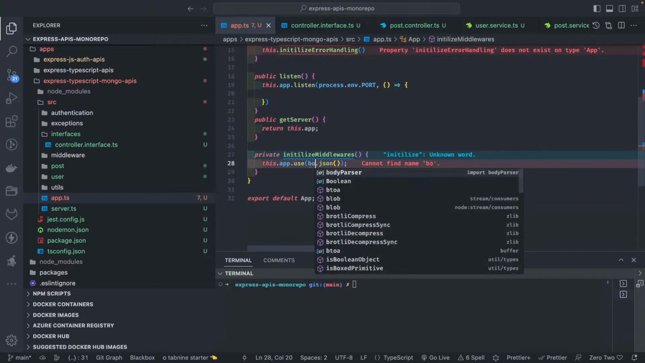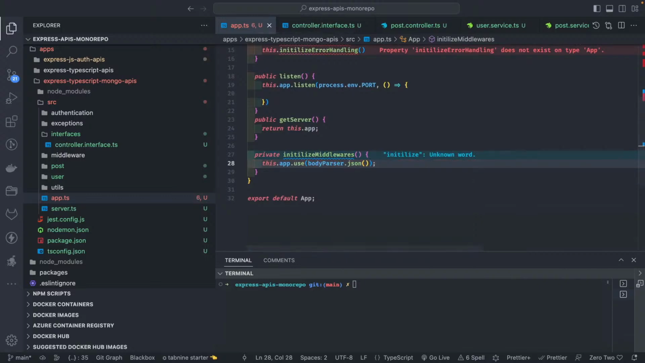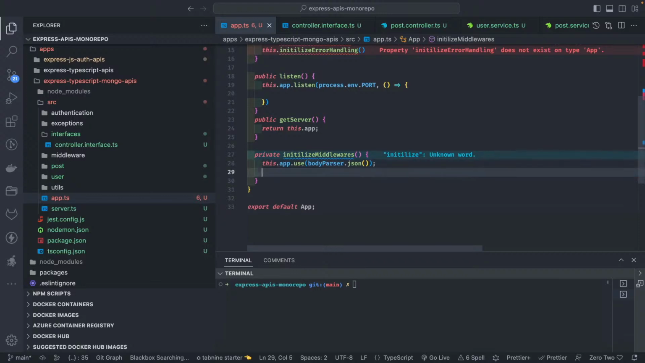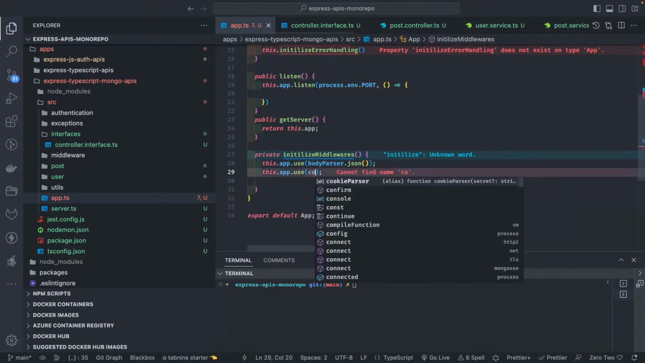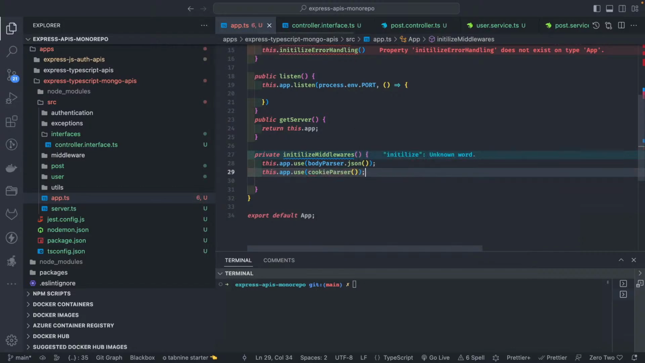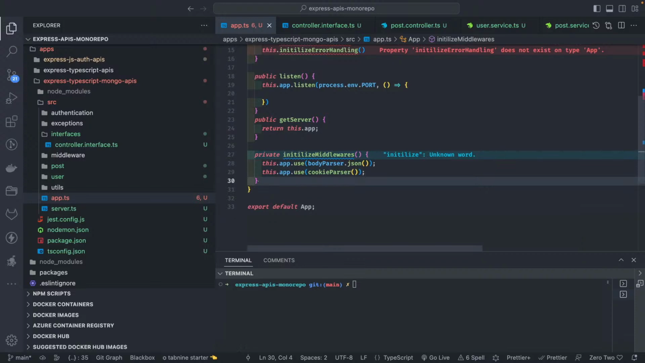So I need body parser.json, and then cookie parser I need to register. this.app.use, and this.app.use I will be calling cookie parser. I registered at least these two middlewares. You can use Express, Helmet, Content Security Policy, CORS. All these middlewares you can add here. That we can do.